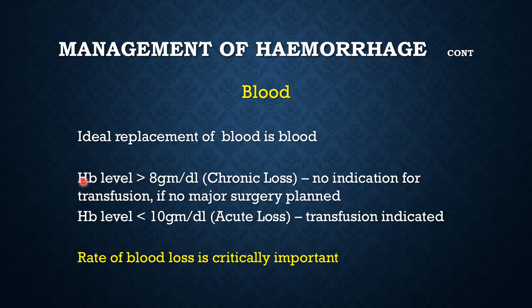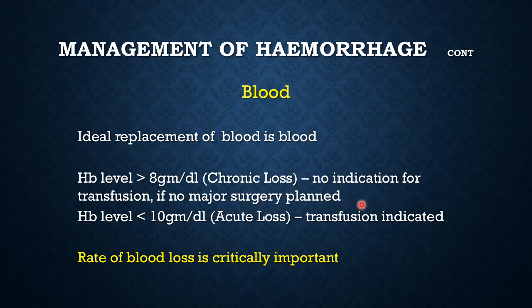Rate of blood loss is critically important. For example, a hemoglobin level of 8 or more than 8 grams per deciliter in chronic blood loss, for example, dysfunctional uterine bleeding or GI bleeding or hemorrhoids, there is no indication for transfusion of blood.